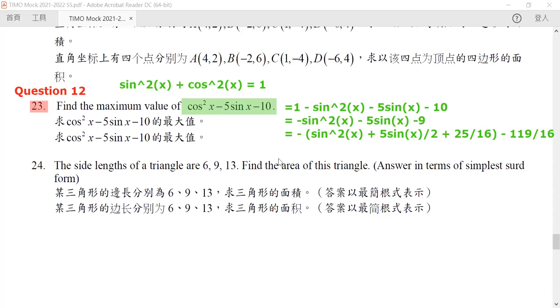Now after this, we will rewrite the whole equation as the following function. It will be equal to negative of sine x plus 5 over 2, the whole thing squared, minus 119 over 16. Usually in this case, because this is a square, it is always bigger than or equal to 0, so this one will always be less than or equal to 0. So we know that the maximum value will be our constant.